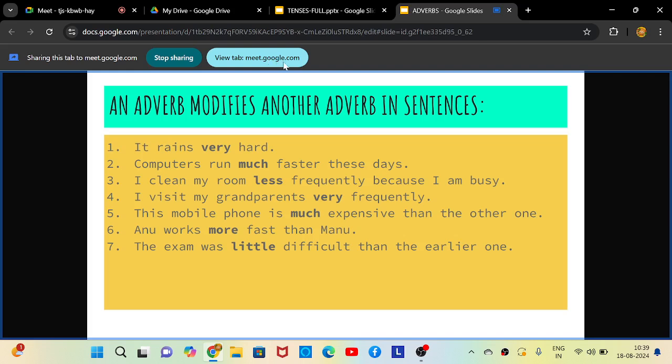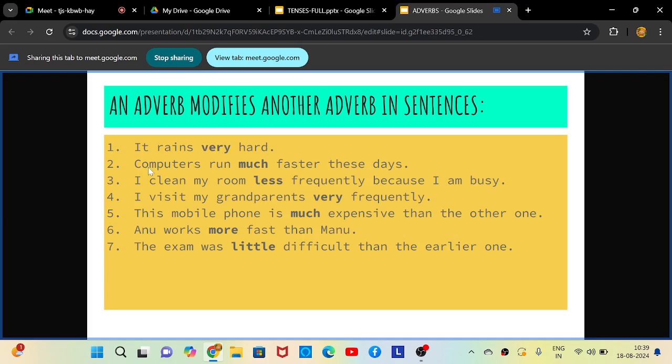Very good, thank you. So here you can see in the first example, it rains very hard. I already told you, hard is sometimes an adjective, sometimes an adverb. It rains hard, so hard is actually an adverb. How does it rain? Very hard. Hard is an adverb because it describes the verb rains. So hard is the first adverb, very is the second adverb.